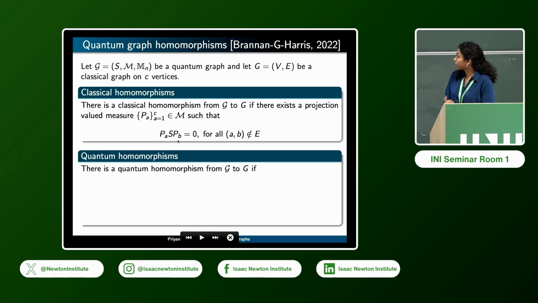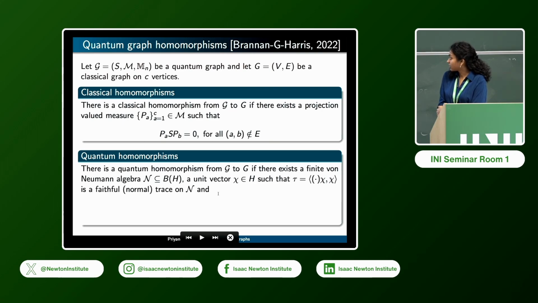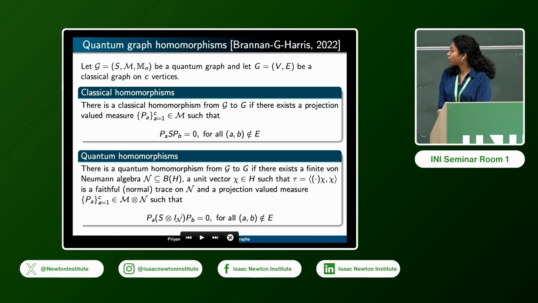And similarly, you get a quantum homomorphism in this game if there exists a resource space N, and then there is a state and a trace on it, and a projection valued measure such that now these operations are equal to 0 whenever there is a non-adjacency in the other graph.